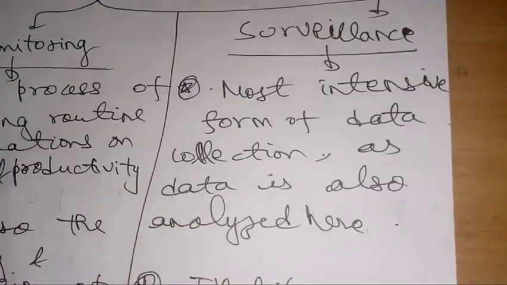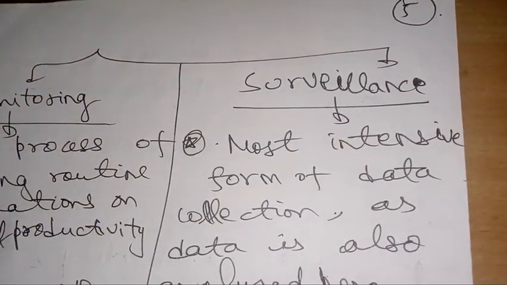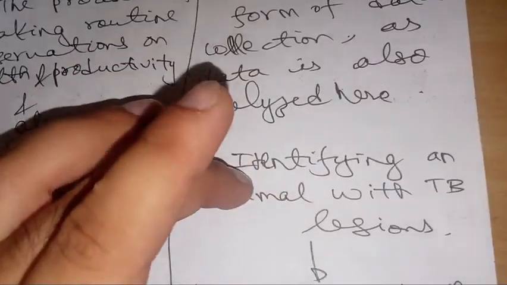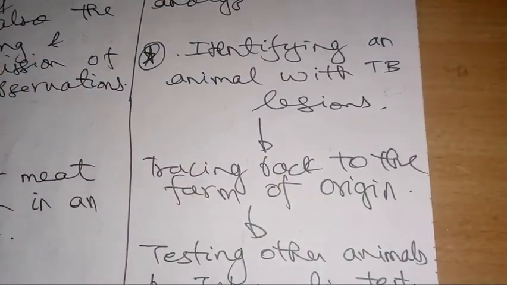Now if we talk about surveillance, surveillance is the most intensive form of data collection, as it involves data recording, data transfer to the concerned authorities, as well as the analysis of the data. Okay, so that is the meaning of surveillance. All right, we'll take an example to understand surveillance. This example is again given in our college book.